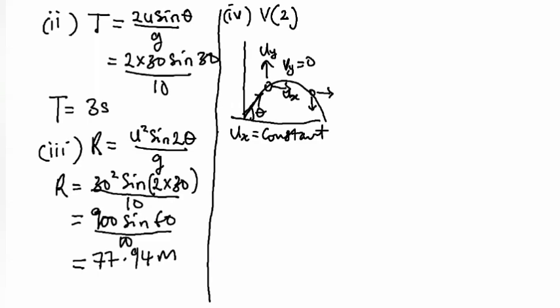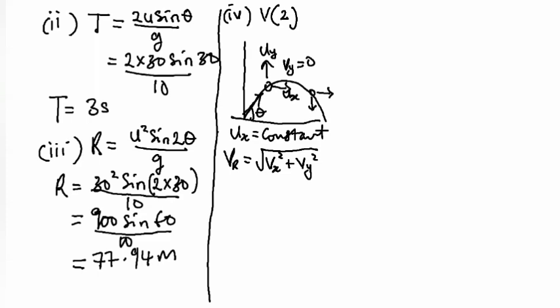But overall, the horizontal component of the velocity remains constant. So if you want to calculate velocity after 2 seconds, you are going to calculate the resultant of the vertical and horizontal velocity. The resultant, V subscript R, we use Pythagoras theorem to get: the square root of V subscript X squared plus V subscript Y squared. What is left is for us to find V subscript X and V subscript Y.